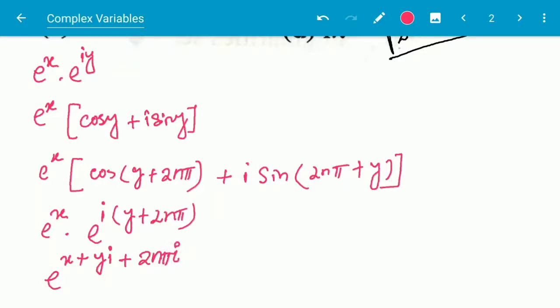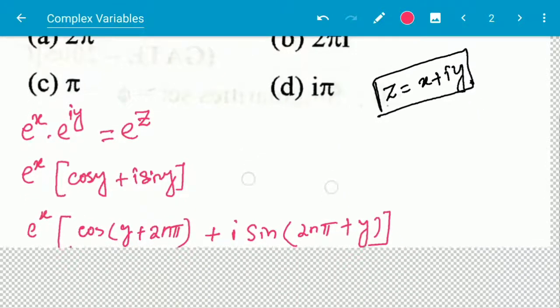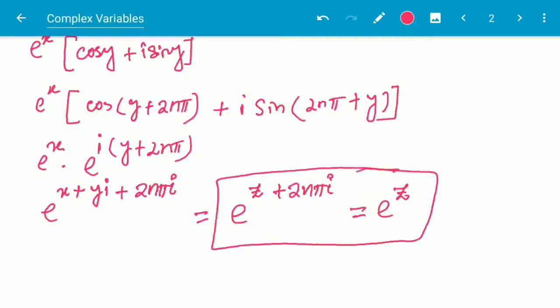So this is e to the power z plus 2n pi i. Here the function is given as e to the power z, and what we are getting is e to the power z equals e to the power z plus 2n pi i.